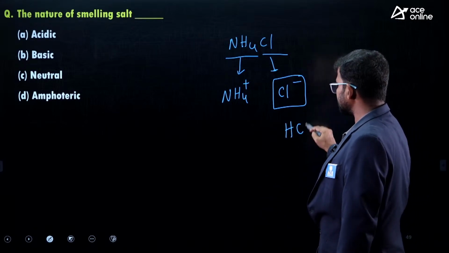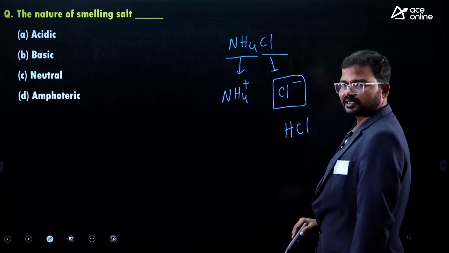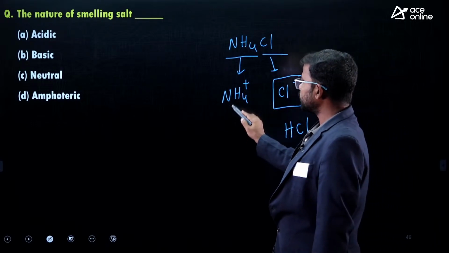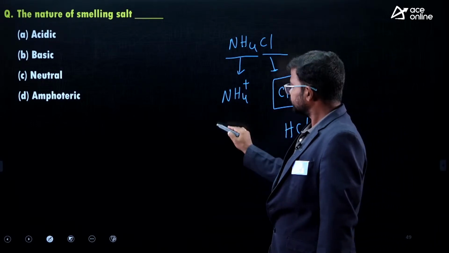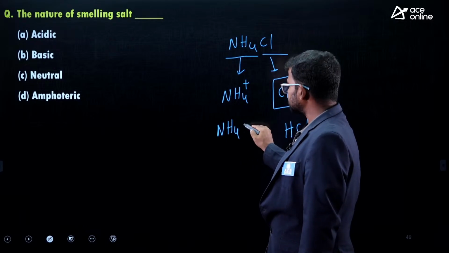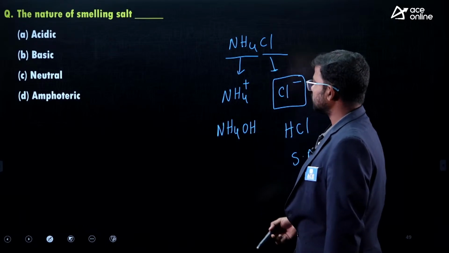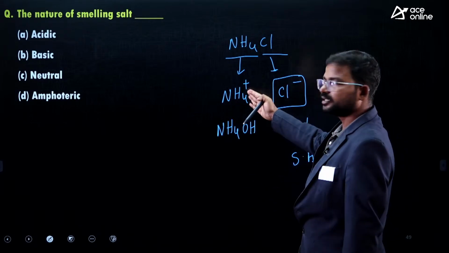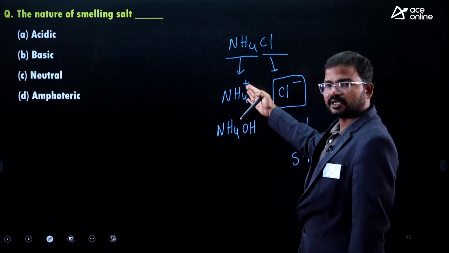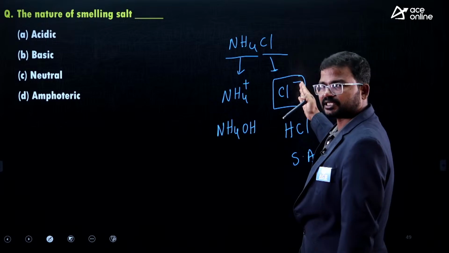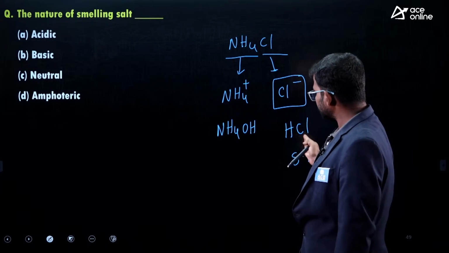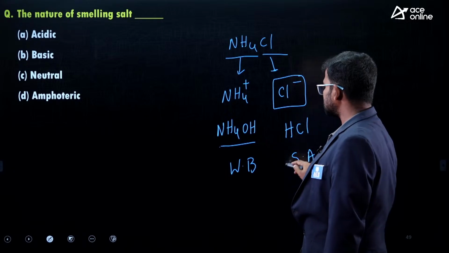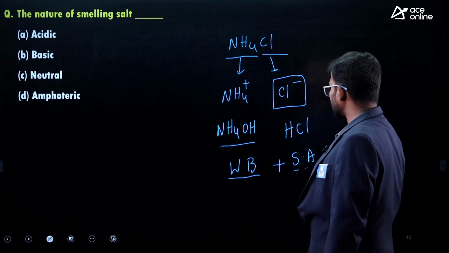Hydrochloric acid, HCl, a strong acid. What about NH4 plus? Mostly ammonium hydroxide: add a hydroxide ion to the cation and H plus to the anion. This is a weak base, and this is a strong acid. Here one is weak and the other is strong.